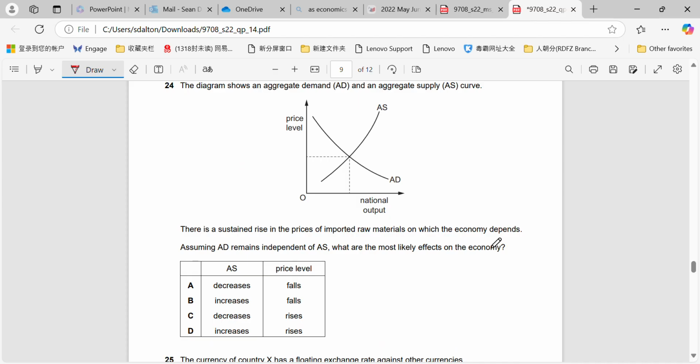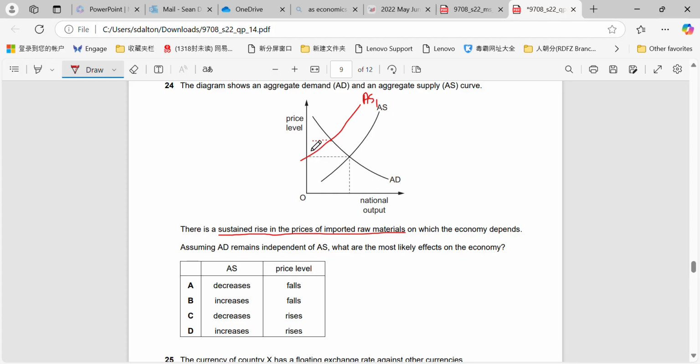Okay, 24, very straightforward. We've got an AD and AS diagram. A sustained rise in the prices of imported raw materials on which the economy depends. So the price of raw materials goes up, and we depend on those raw materials. That means that our aggregate supply shifts to the left. It causes cost-push inflation.